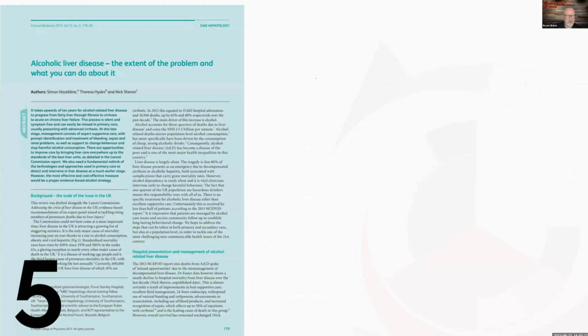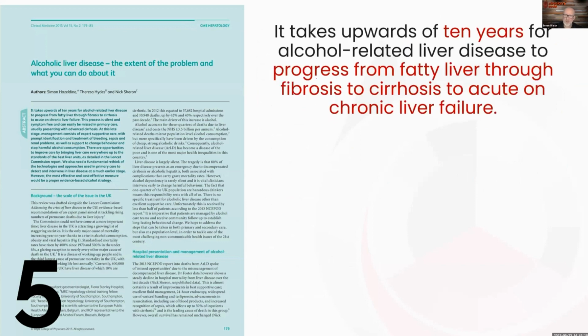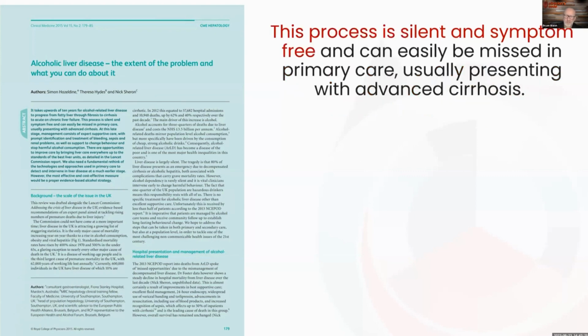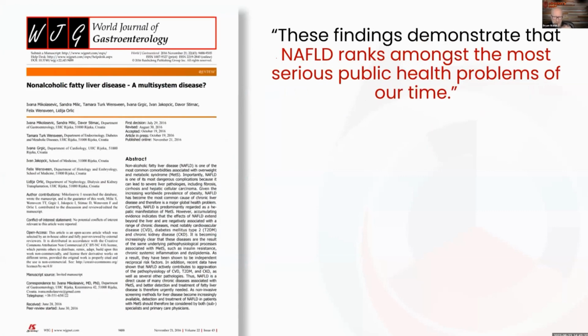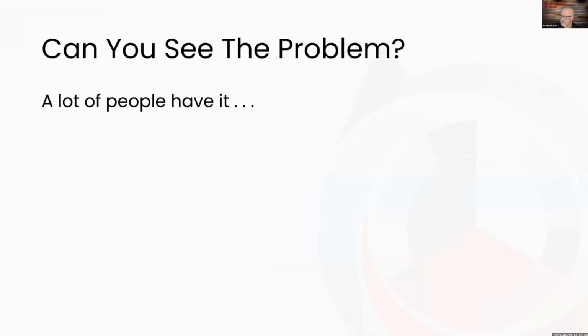And then this one here: if you drink a lot of alcohol, guess how long it takes to get fatty liver? About 10 years. And the worst part is this process is silent and symptom-free, except for things like anxiety and depression and cognitive decline. Some of these things we don't usually think of. So for all those reasons, this paper said it ranks among the most serious public health problems of our time. Finally, somebody. But it's really, really difficult to diagnose.